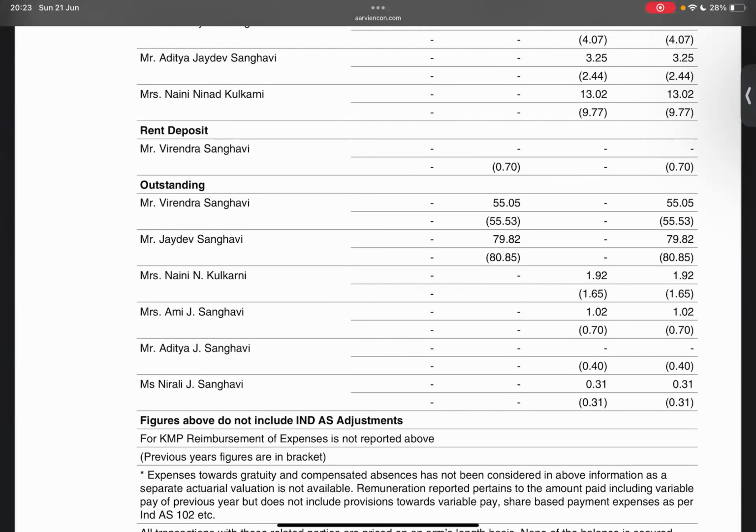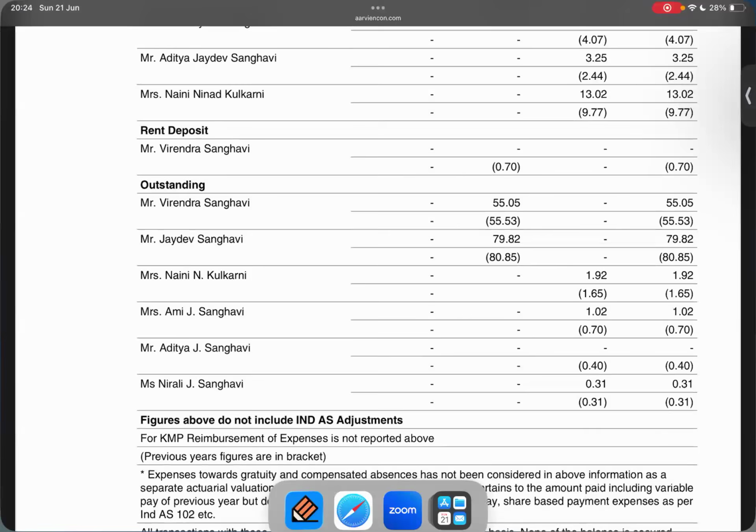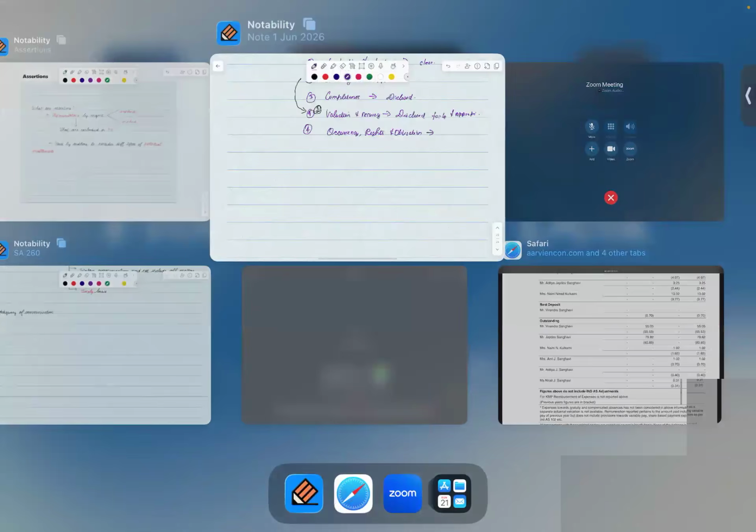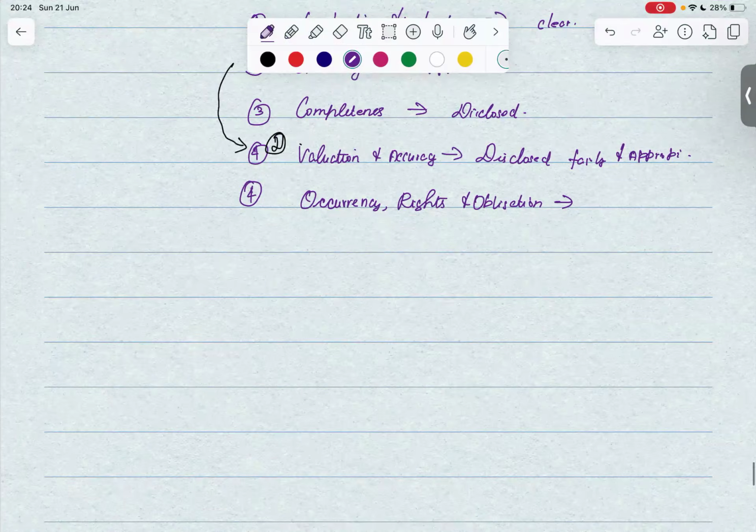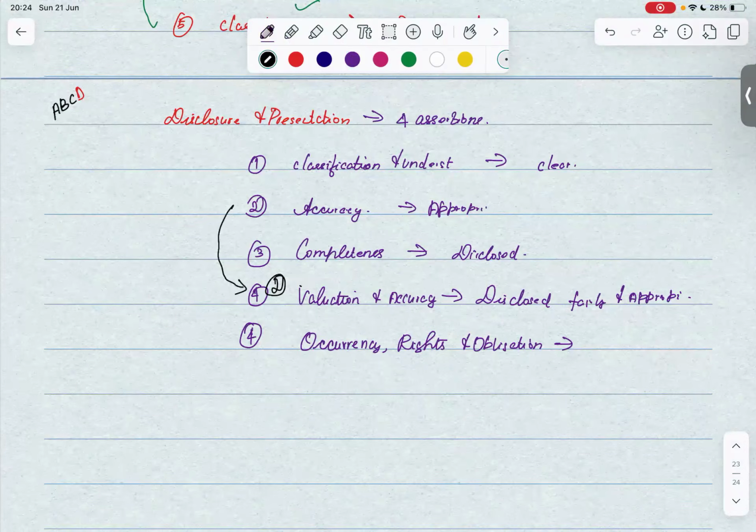So all these are either obligations we have to pay to the related parties, or, in case the related parties owe us, a receivable for the entity, where we have the rights on it. So that's what we mean by occurrence, rights, and obligation. Okay, so we have covered the assertions for disclosure also, that is for D, which are classification and understandability, completeness, valuation and accuracy, and the last one, rights and obligation.